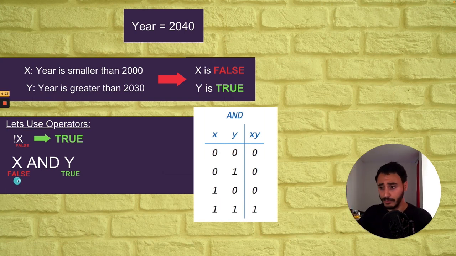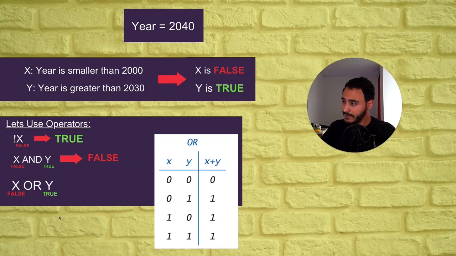So now x is false, right? And y is true. So x and y, you can tell, is false and true. So 0 and 1 will get you 0 because, as I've said, you have one false statement. That's enough to make the whole AND false. Now for this example with the OR operator, you have x is false or y is true. So the rule that we have in mind is that while using the OR operator, if one single statement is true, then the whole OR is true.